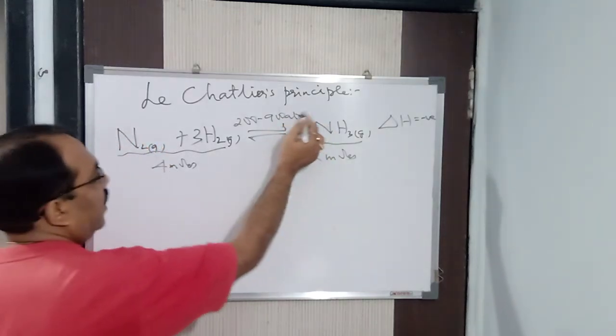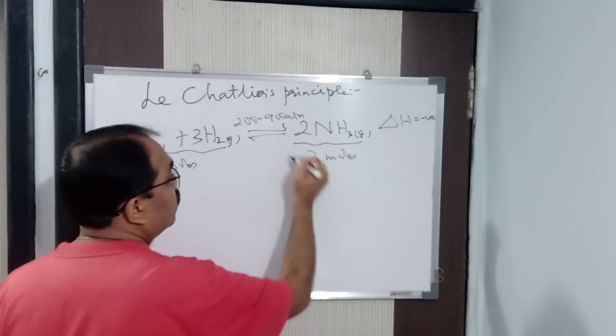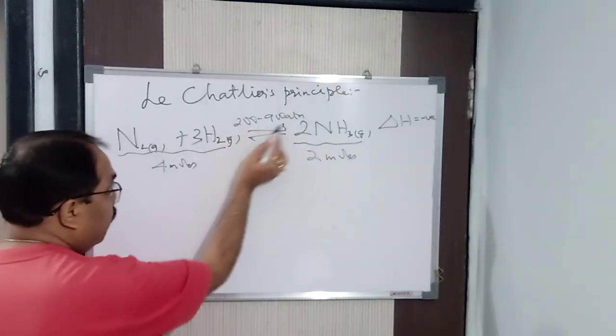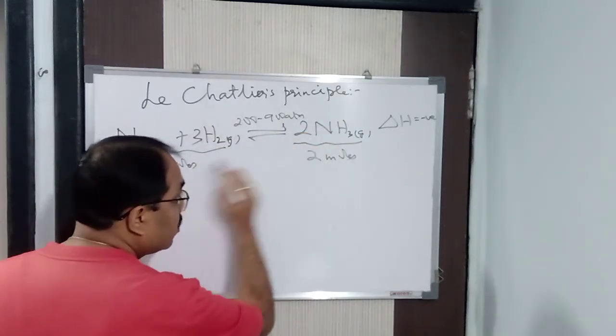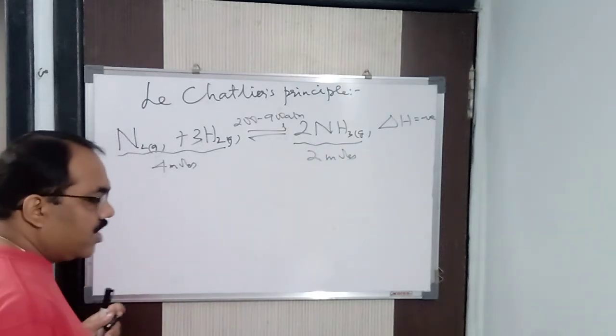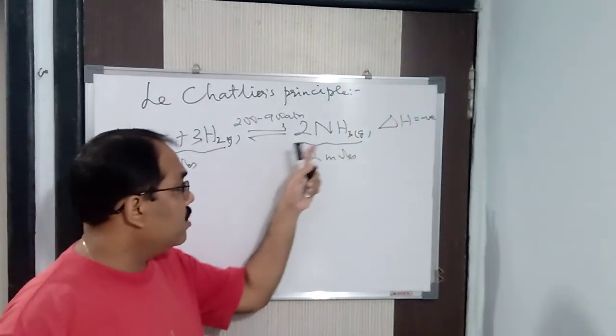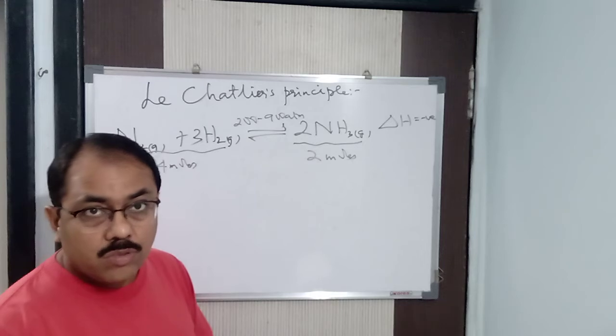Why? Because the reaction is taking place with a decrease in number of moles, a decrease in volume. So higher pressure will favor the reaction in the forward direction, as the reaction is taking place with a decrease in number of moles. Alright.